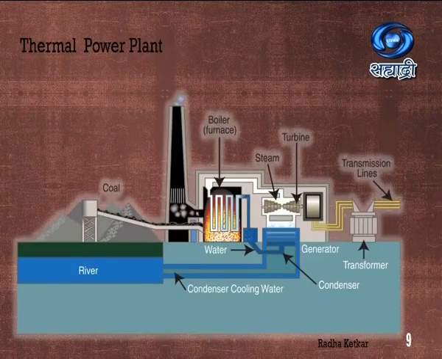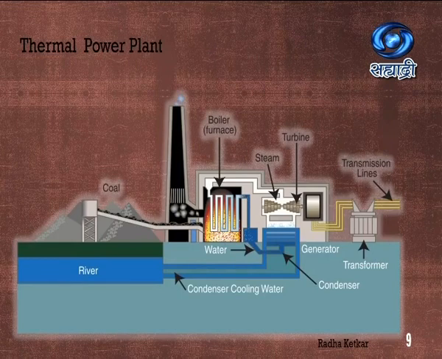Now let us start with the first type of power plant, that is the thermal power plant. So why the name? Thermal means heat energy. In this case the heat energy will be used. That's why it is a thermal type of power plant.